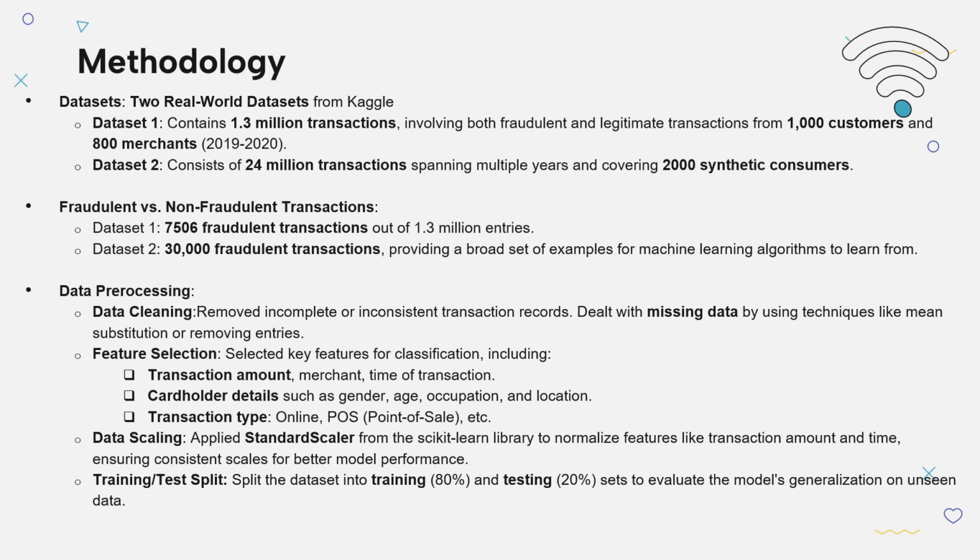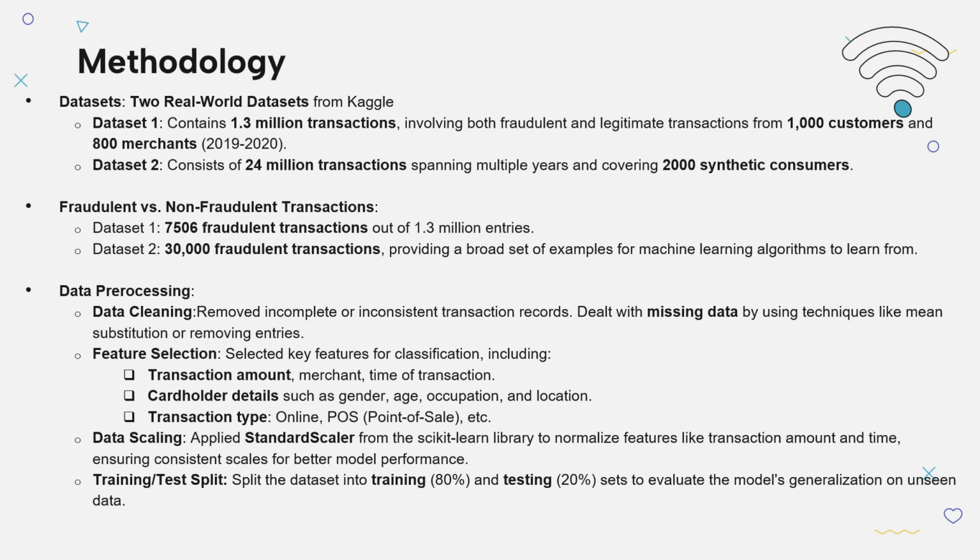Feature selection is certainly key. Features were selected for classification tasks. These include transaction amount, merchant details, and the time of transaction, cardholder information such as age, gender, occupation, and location, and the type of transaction, whether it was online or point of sale. These features were critical to build an accurate model.